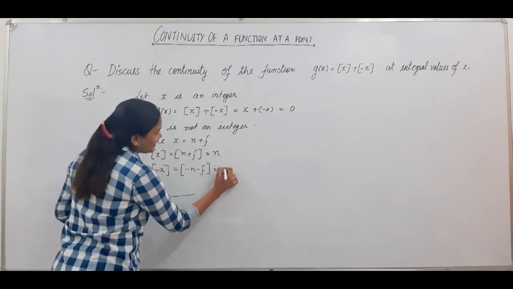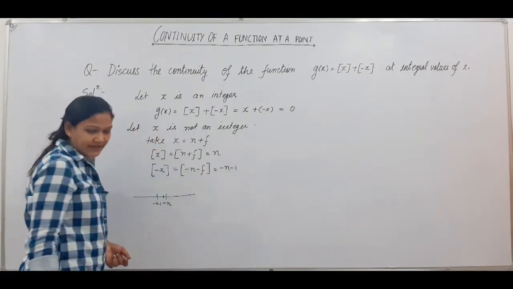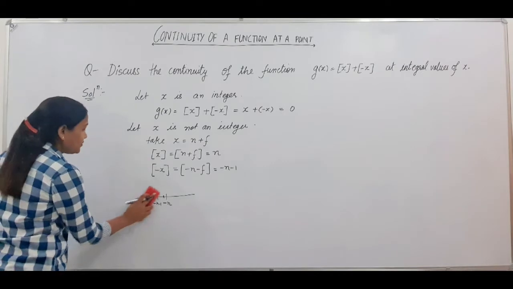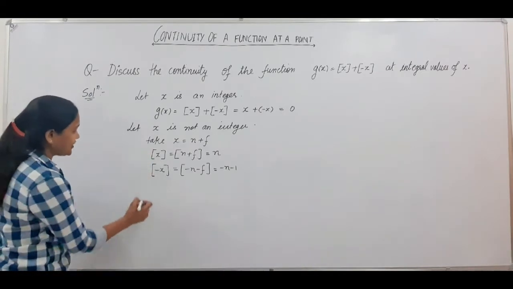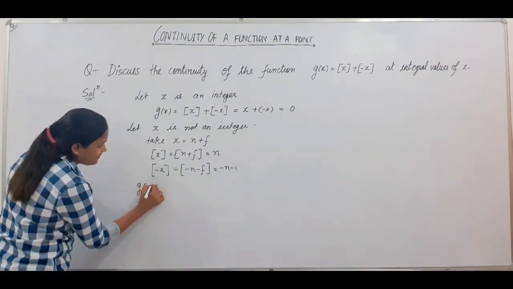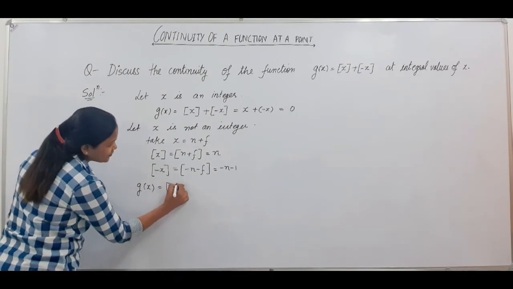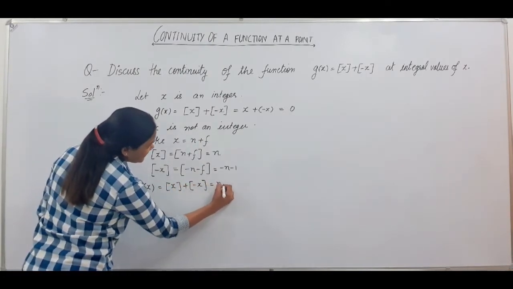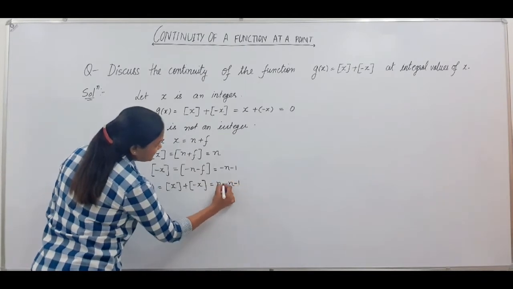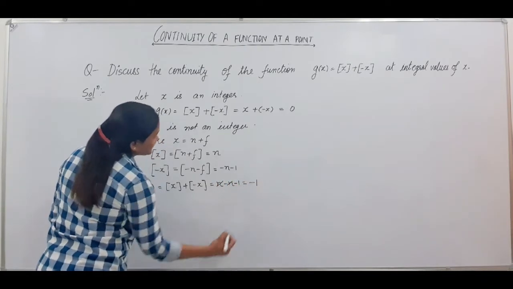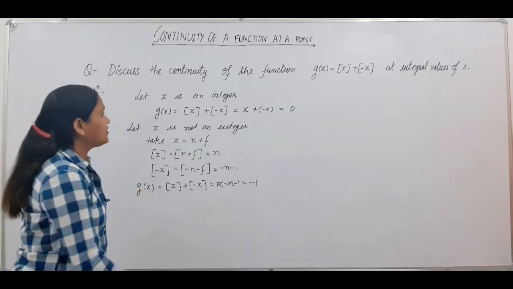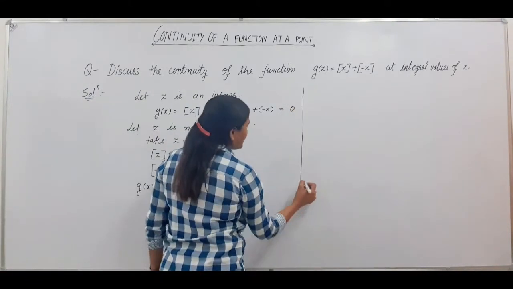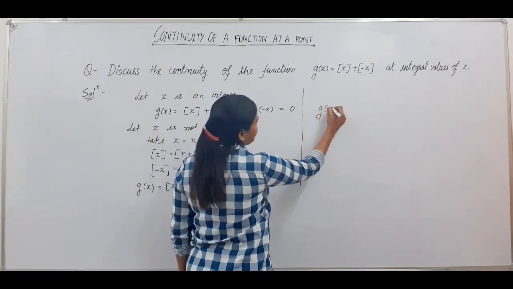So the value of this is minus n minus 1. So your function g(x) will become greatest integer function of x plus greatest integer function of minus x, that is n minus n minus 1, that is minus 1.